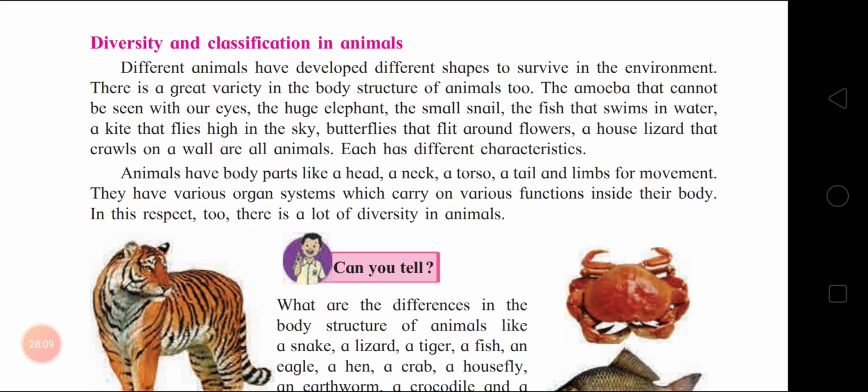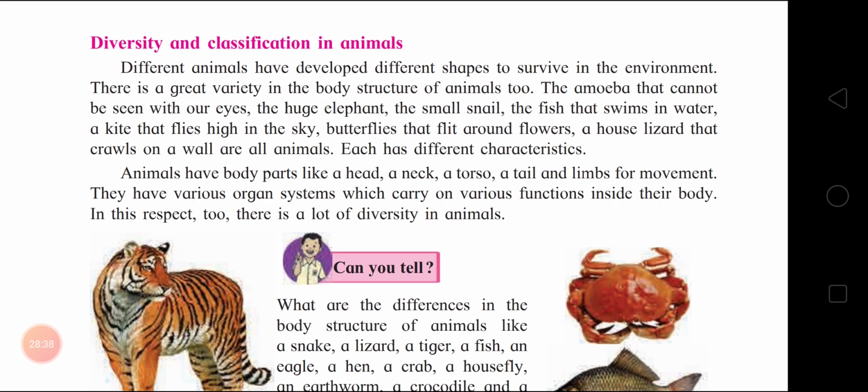The amoeba that cannot be seen with our eyes, the huge elephant, the small snail, the fish that swims in water, a kite that flies high in the sky, but kite here means not that kite, it's a bird, butterflies that flit around flowers, a house lizard that crawls on a wall, are all animals.